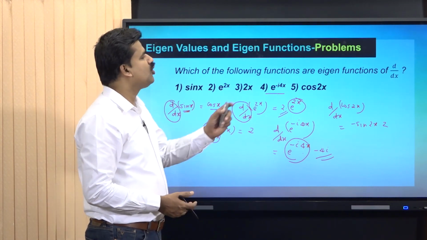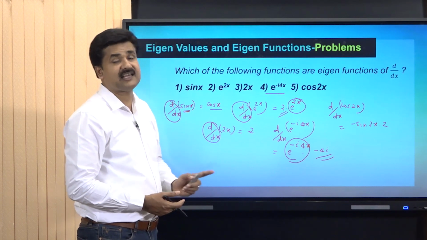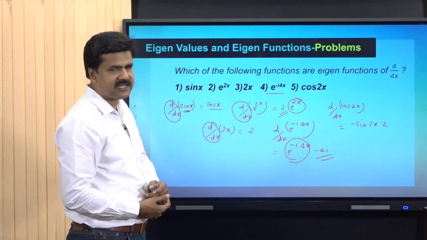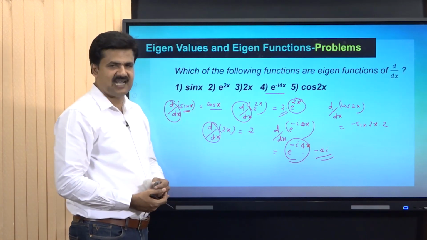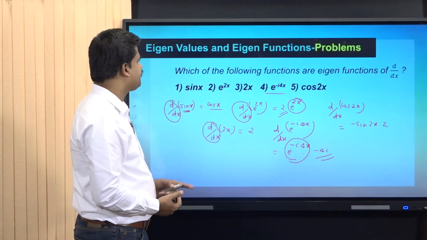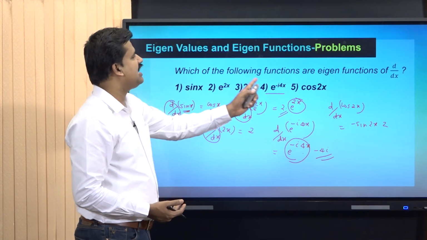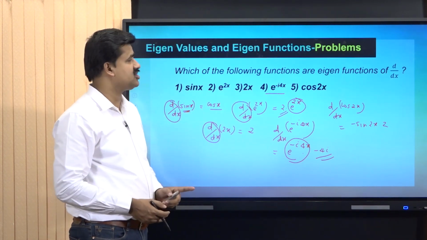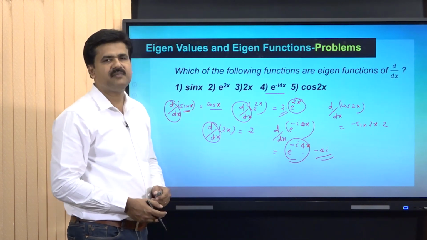That means cos 2x is also not an eigenfunction of d by dx. In consolidation, among these 5 functions, e raised to 2x and e raised to minus 4i x are the eigenfunctions of the operator d by dx.